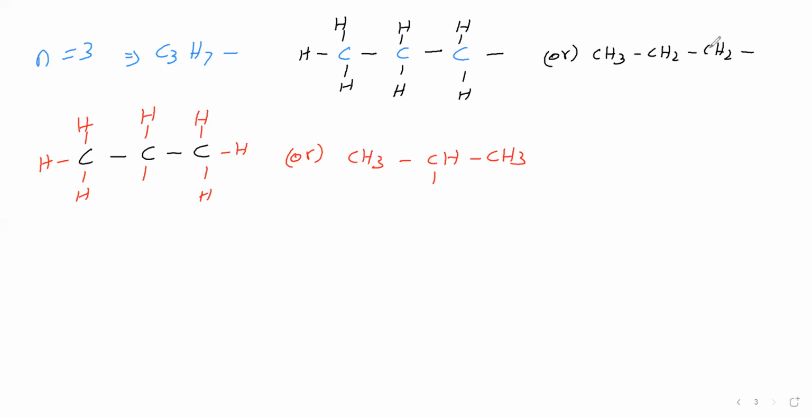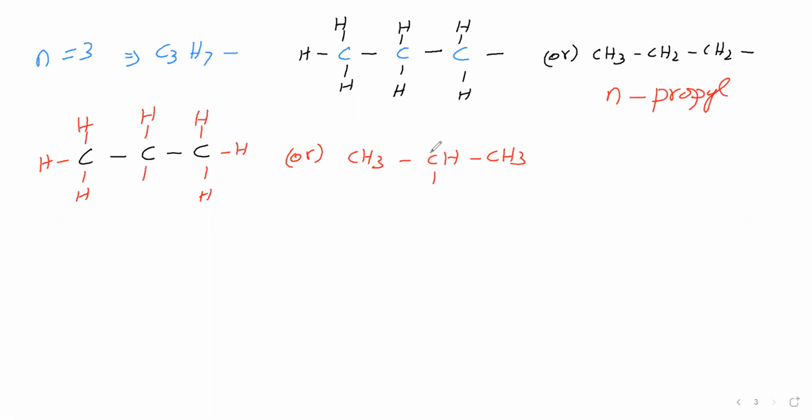In this case, this carbon is looking for another atom to make a bond, that is at the terminal. Terminal carbon is looking for another atom to make a bond. Here, the second carbon is looking for another atom to make a bond. Now, here a straight chain is there. Straight chain in the sense we can say normal, in the sense n. 3 carbon atoms therefore prop. Then yl we will include. So this name is n-propyl.